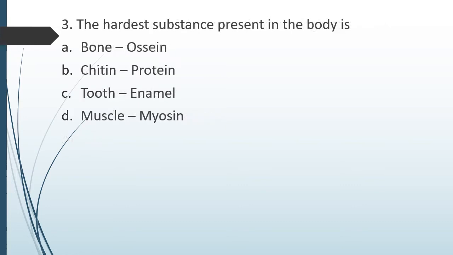Question number 3. The hardest substance present in the body is option A, bone, ossein, option B, chitin, protein, option C, tooth, enamel, or option D, muscle, myosin. Hardest substance present in the body. The correct answer is option C, that is tooth, enamel. And what is enamel in tooth form? Right, it forms the crown of the teeth.